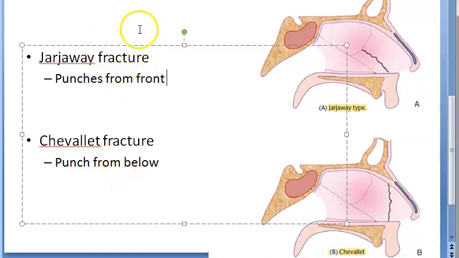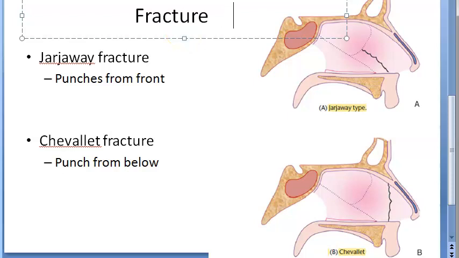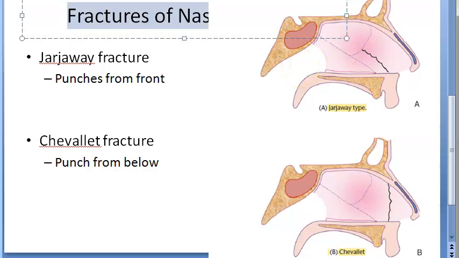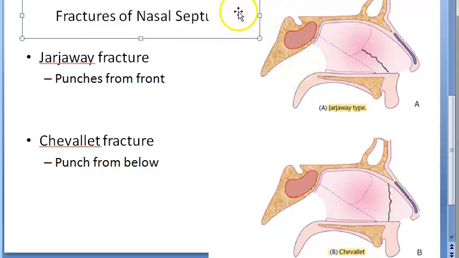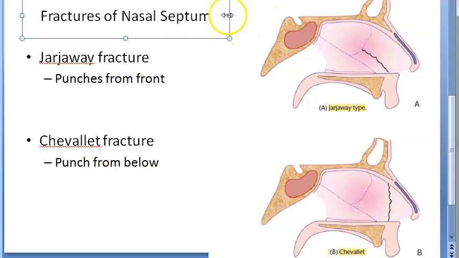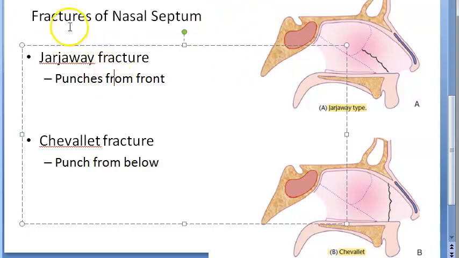Okay, so let us look at fractures. What are we looking at? Fractures of the nasal septum. Okay. So trauma inflicted on the nose from the front, side or below can result in injuries to the nasal septum. The septum may buckle on itself, fracture vertically, horizontally, or it can get crushed to pieces as in a smashed nose. So what will be there? In a smashed nose, it will be crushed to pieces.